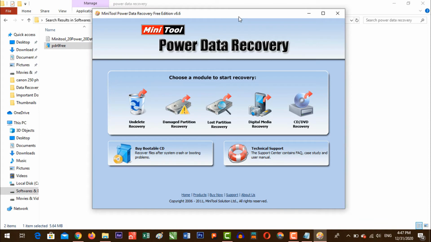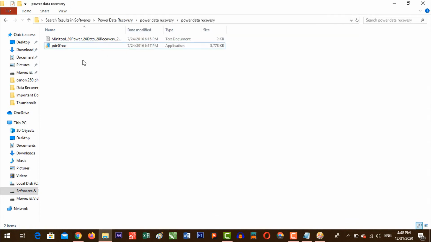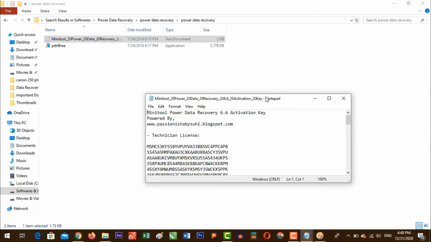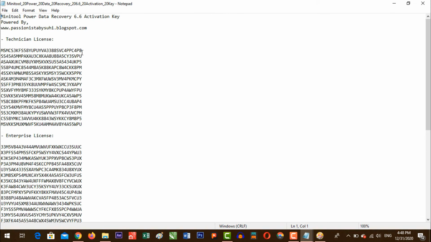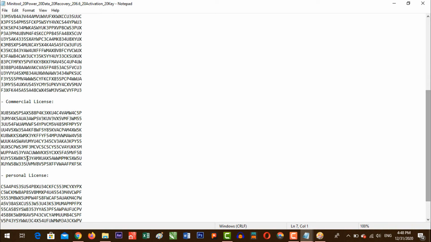Now I'll teach you how you can register this software. Registration will be lifetime, so there is no need to worry. In the extraction folder, you can see a file here, Minitool Power. You can open it and here you can see all the license keys available. These all license keys are authentic. So here I am choosing personal license.